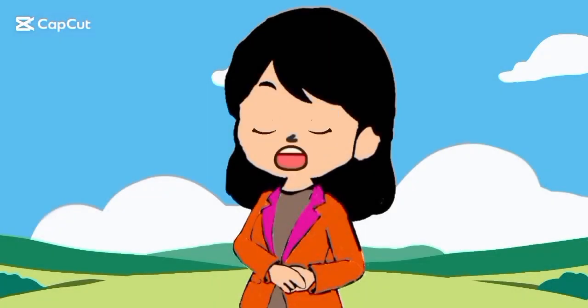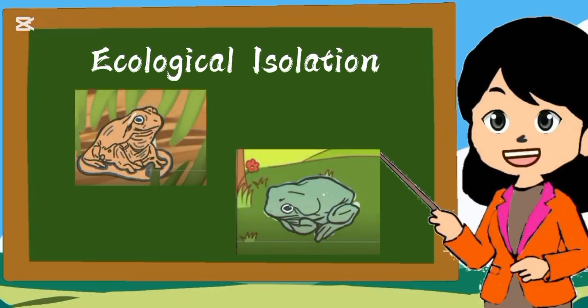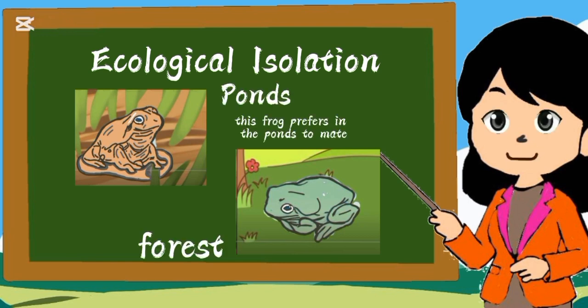The last one is ecological isolation. Species can also be isolated by their habitats. For example, two species of frogs might live in the same general area, but one might live in forests while the other lives in ponds. This frog prefers the ponds to mate while this frog prefers the forest. As a result, they remain separate species.